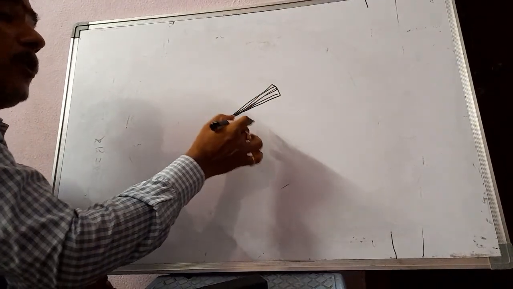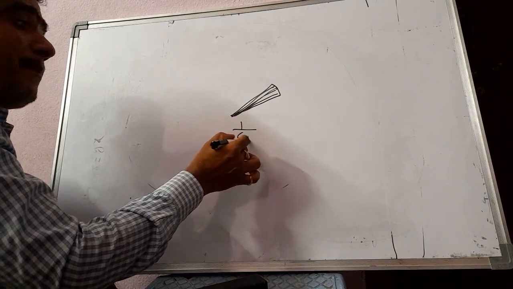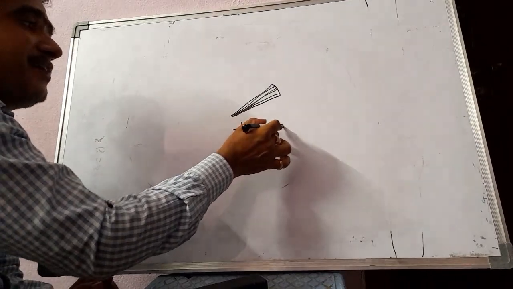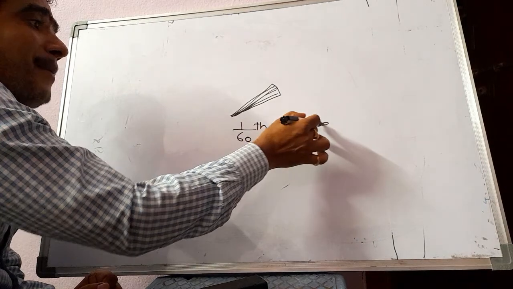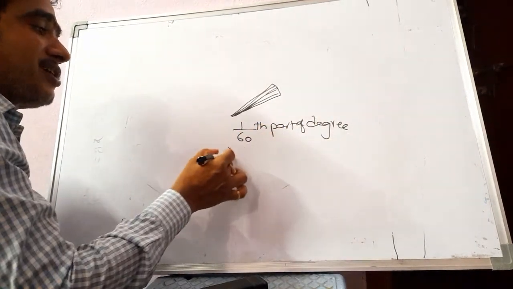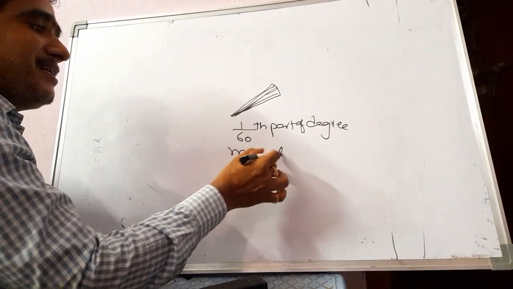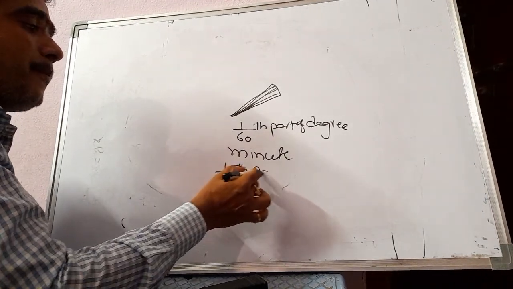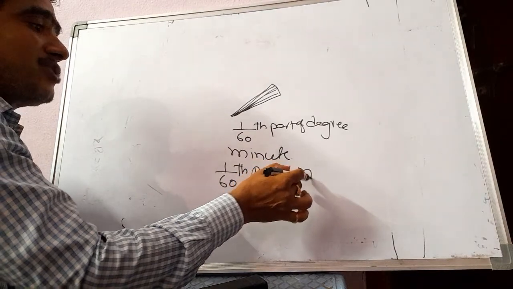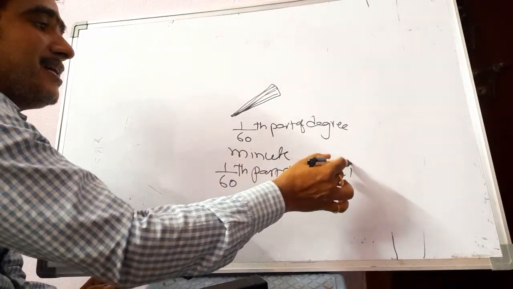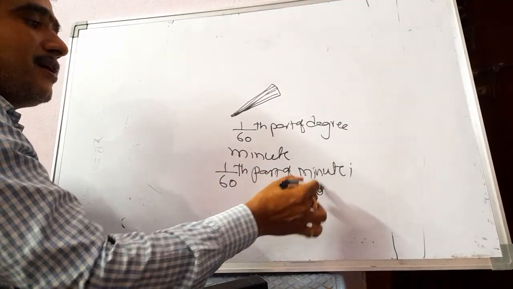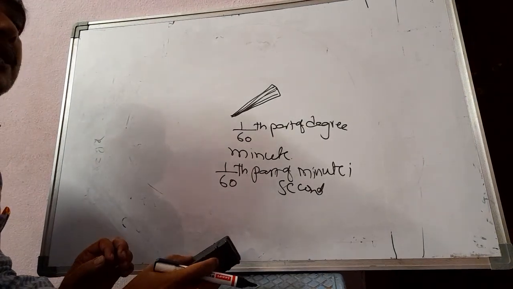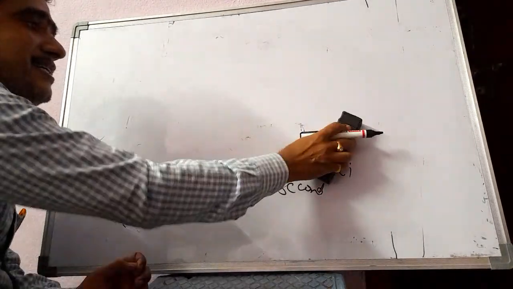That 1 by 60th part of a degree is called a minute, and 1 by 60th part of a minute is called a second. So degrees, minutes, seconds.